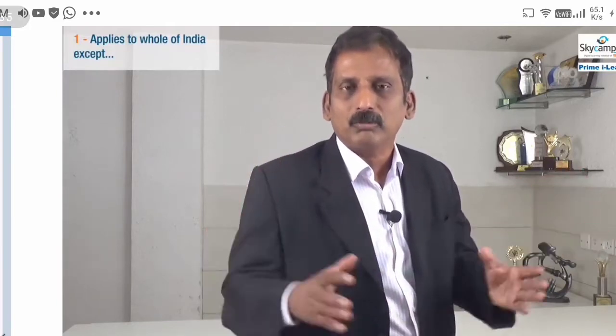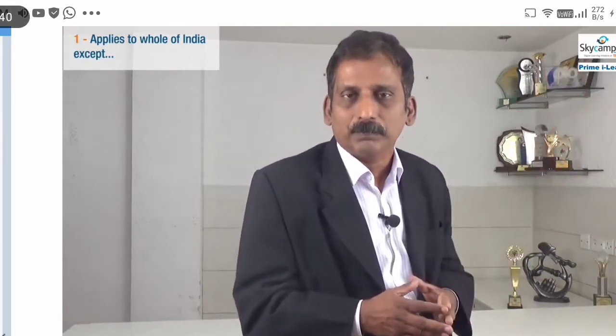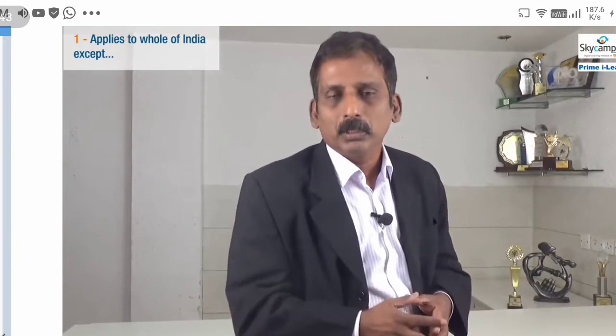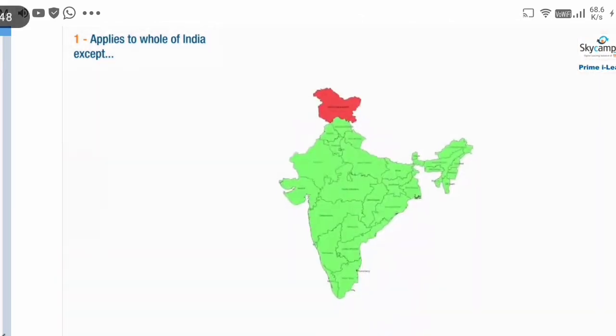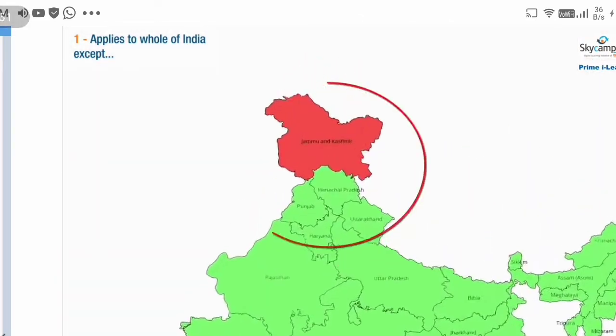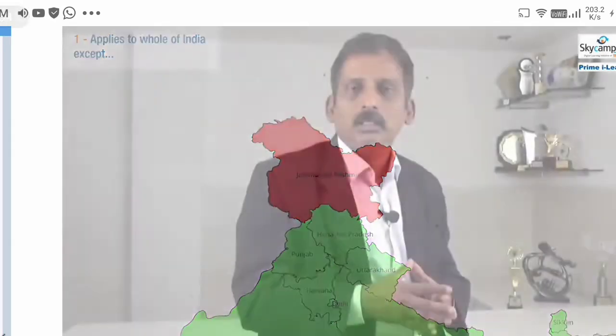First up, this act applies to the whole of India, applies to the length and breadth of India, applies from the state of Maharashtra to the state of West Bengal, applies from the state of Himachal Pradesh down to the state of Kerala. But it does not apply to Jammu and Kashmir. Our experts will tell you as to why it does not apply to J&K. Once GST stabilizes in India, they might probably bring in Jammu Kashmir as well.